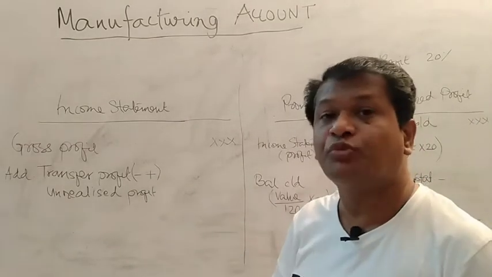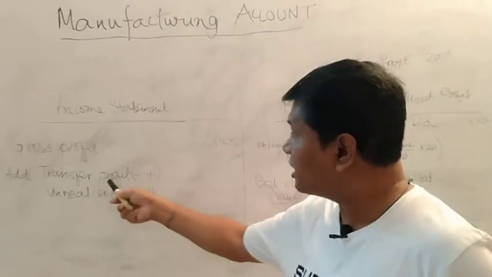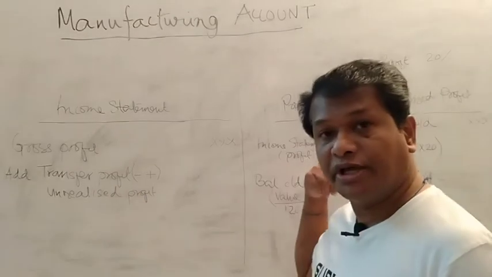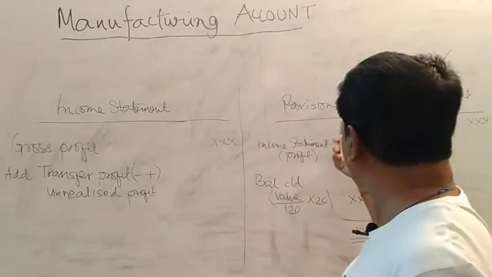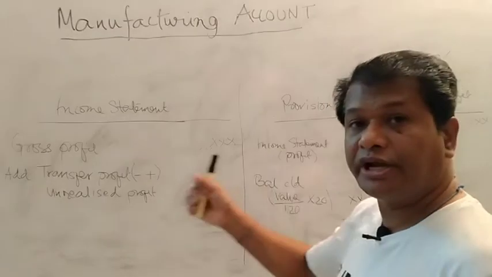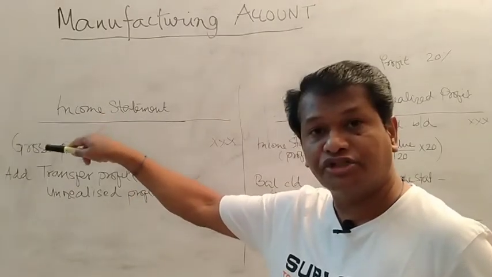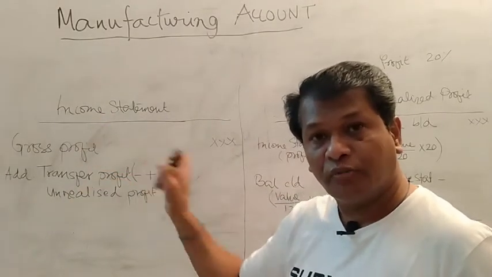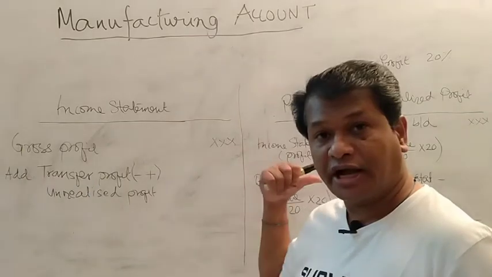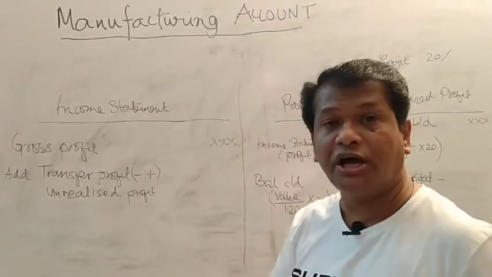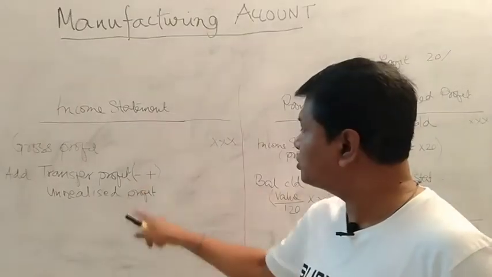If unrealized profit is there, that is to be added to the transfer price. If there is an unrealized loss, that is the provision for unrealized profit, then it is to be subtracted. So the transfer profit is calculated in the manufacturing accounts. From that figure, if unrealized profit is there, that is to be added, the plus. If it is an unrealized loss, that is to be subtracted.